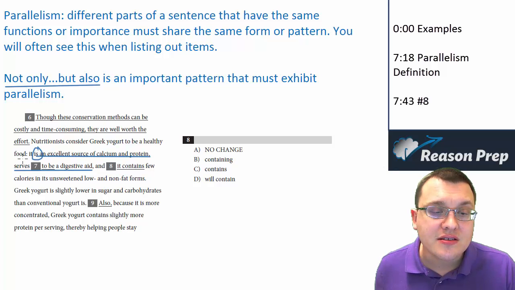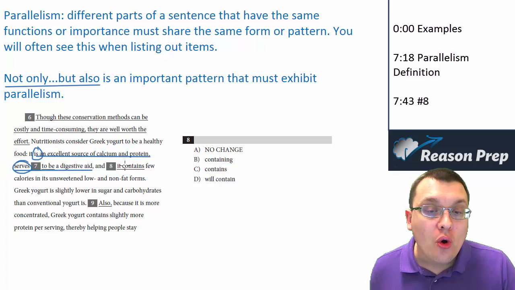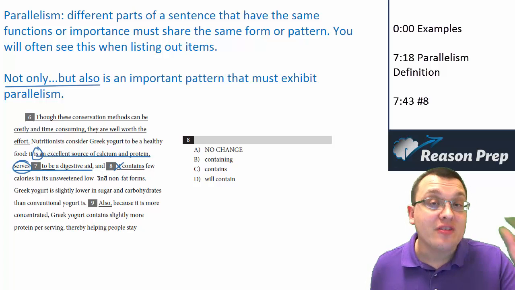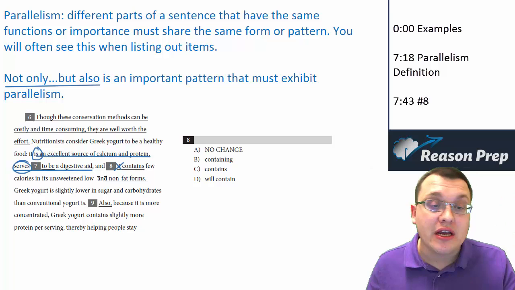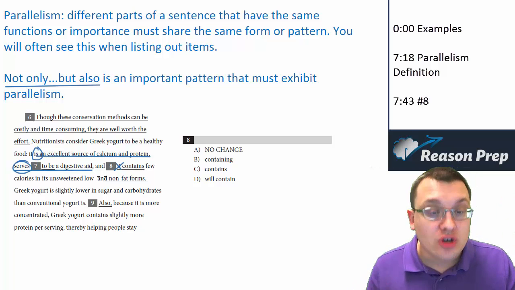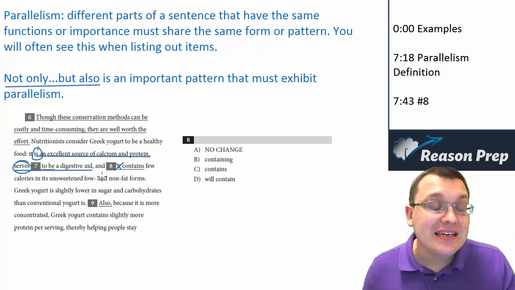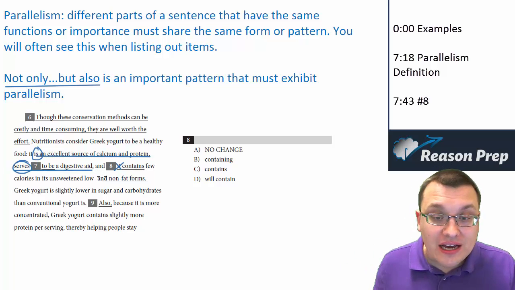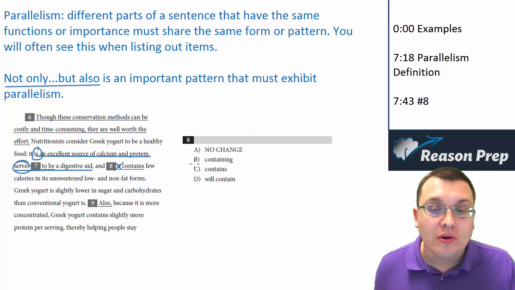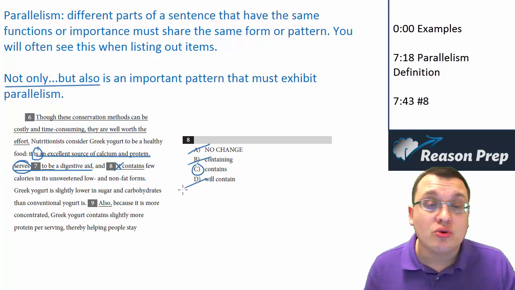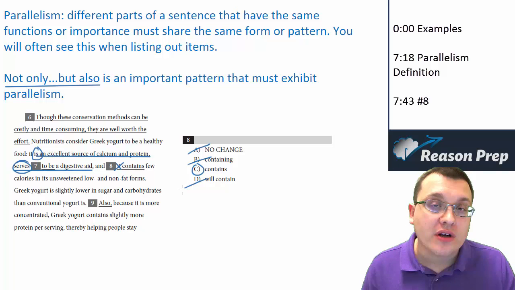So we have is, serves, and then suddenly we go back to it contains. All we need here is the contains to make it parallel, because then the sentence would read, it is an excellent source, serves to be a digestive aid, and contains few calories. So nice and consistent and parallel. So we go with choice C. A, B, and D all introduce some sort of lack of parallelism. The only one that works here is C.